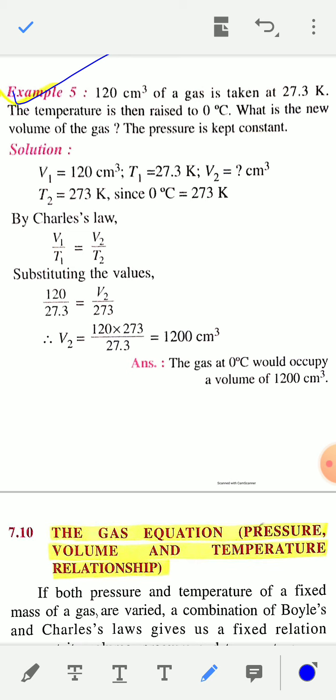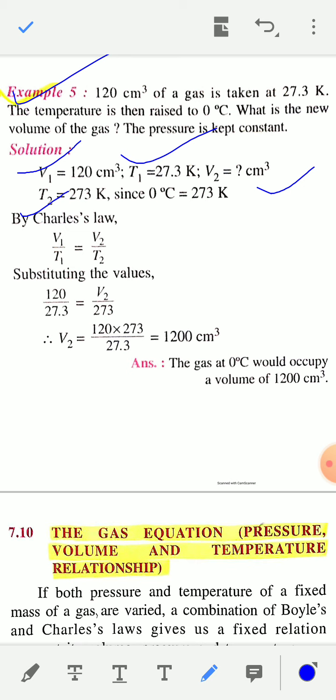And what is the new volume? You have to calculate V2, the final volume. The pressure is kept constant. So V1 is 120 centimeter cube, T1 is 27.3 Kelvin. You have to find out V2, the final volume, and the final temperature T2 is given as 0 degree Celsius or 273 Kelvin.